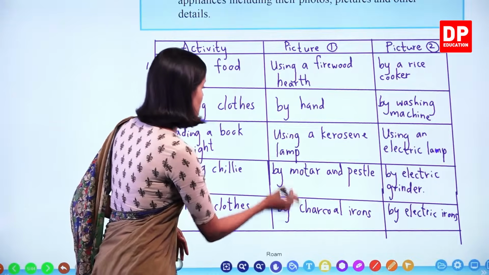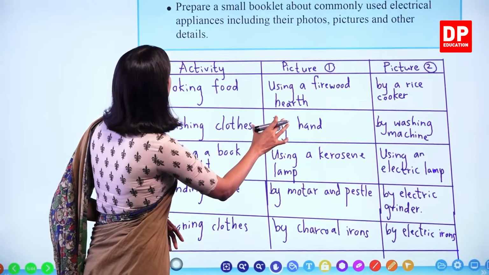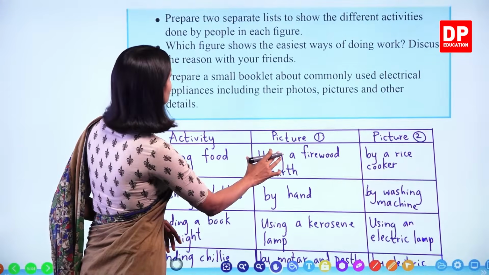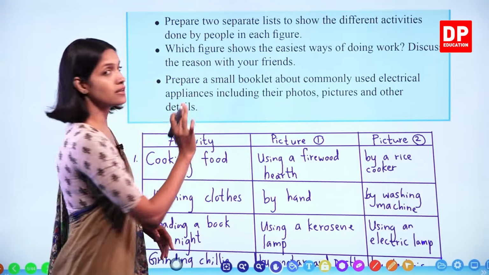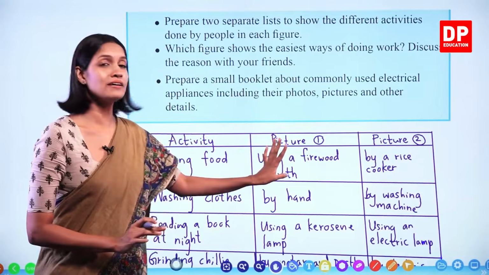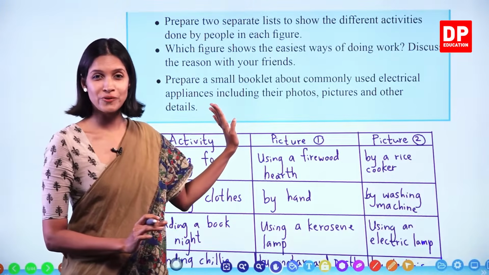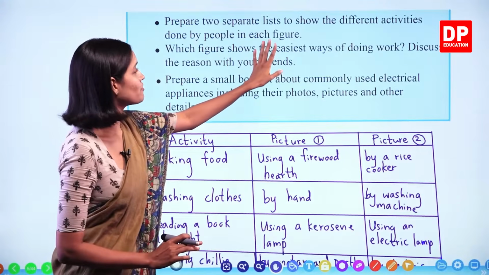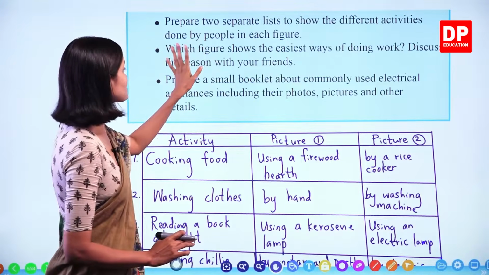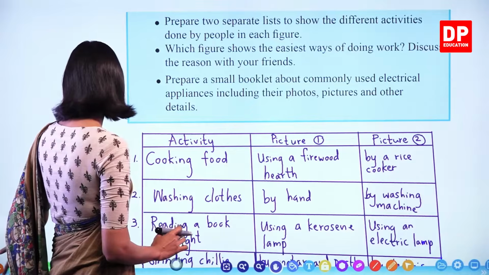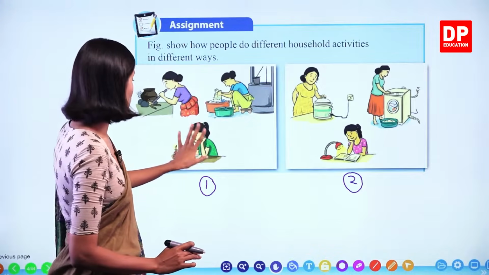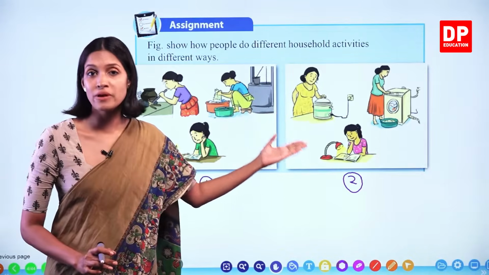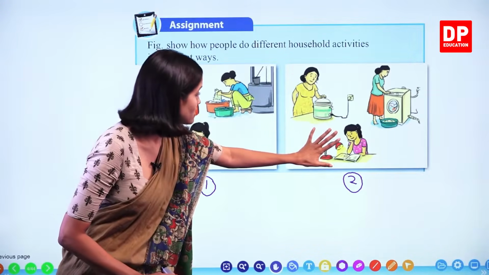So what is the next one asked here? I told you I'm going to do the first step here. The other 2 steps you have to do, okay? So which figure shows the easiest ways of doing work? Discuss the reason with your friends, right? Which figure out of these 2 figures shows the easiest method, children? Easiest one is shown here.